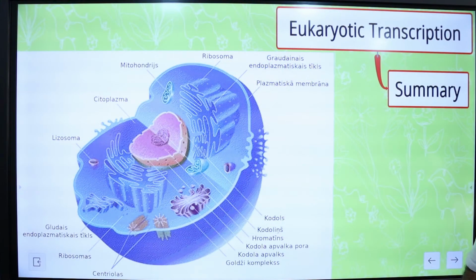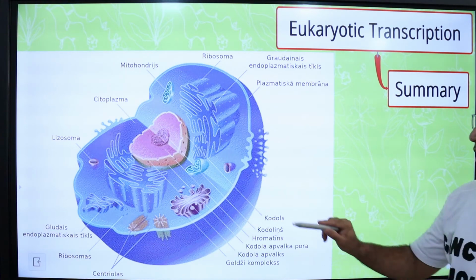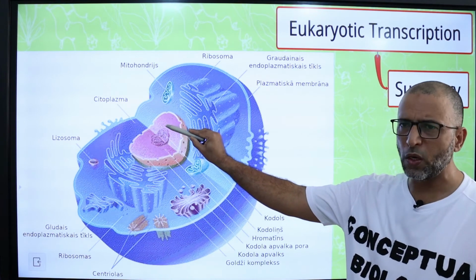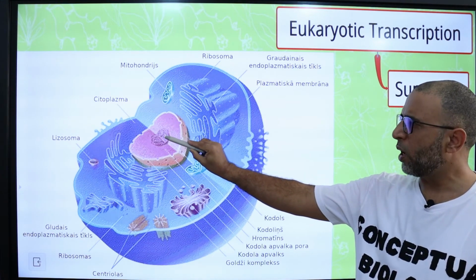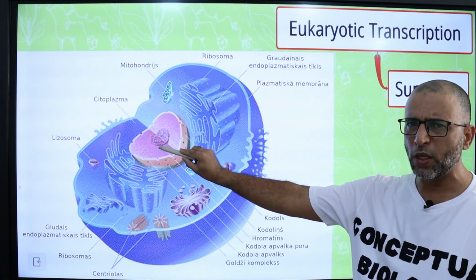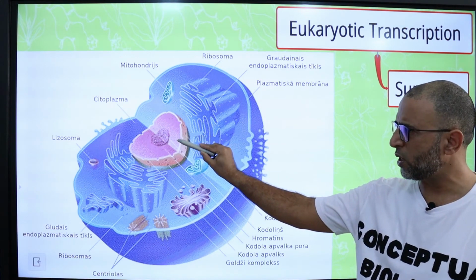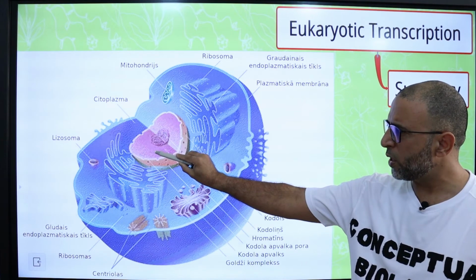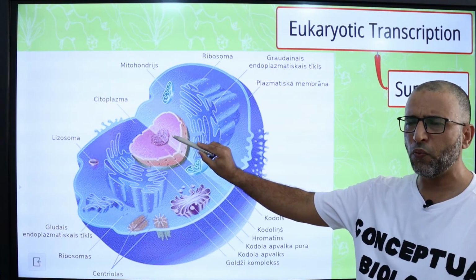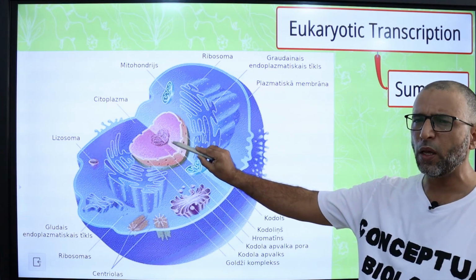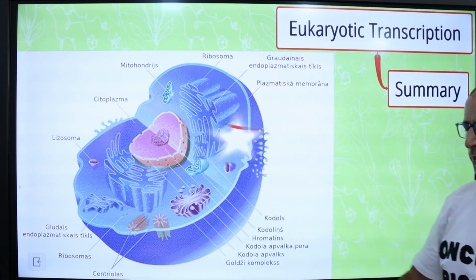To sum up, eukaryotes have 3 RNA polymerases which are present in the nucleus. RNA polymerase I is present in the nucleolus and transcribes ribosomal RNA. RNA polymerase II is present in the nucleus and transcribes messenger RNA, and RNA polymerase III is present in the nucleus and transcribes transfer RNA, 5S ribosomal RNA, and small nuclear RNA.